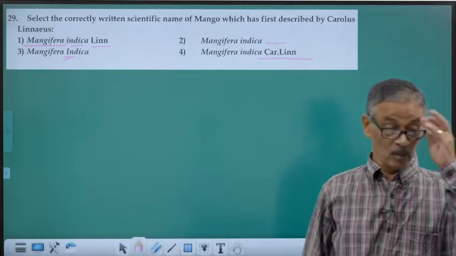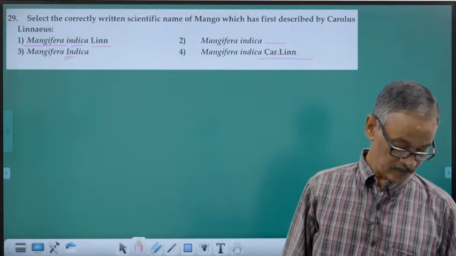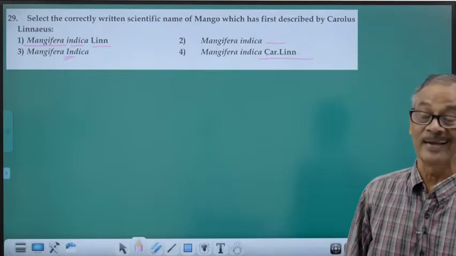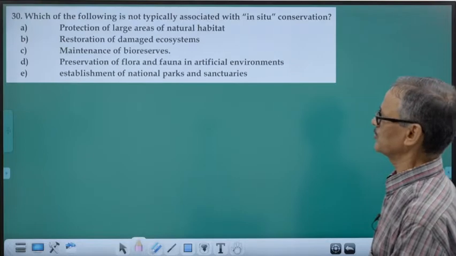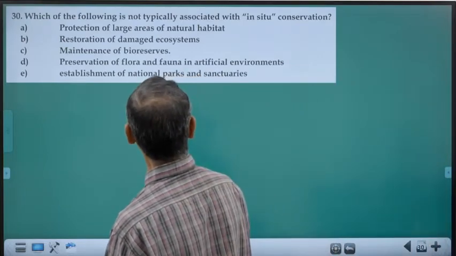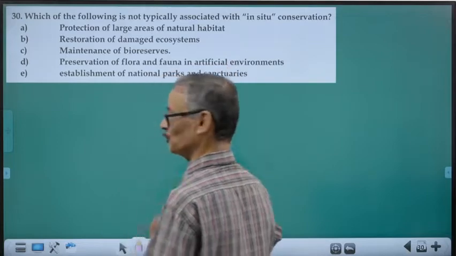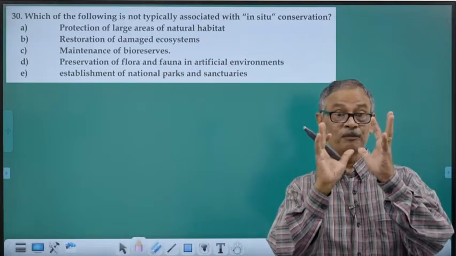This question was asked for 2019. And the last question from this chapter, which of the following is not typically associated with in situ? See, why I concentrated on this one?